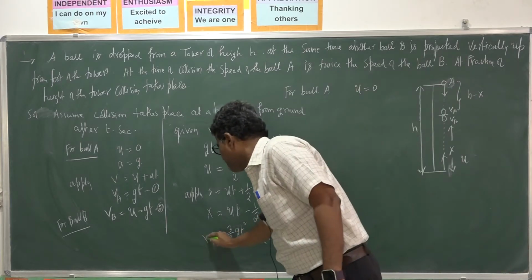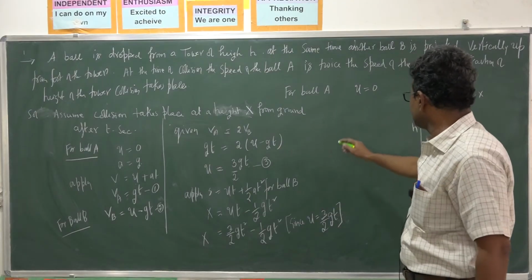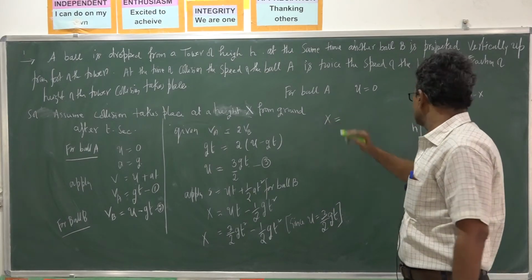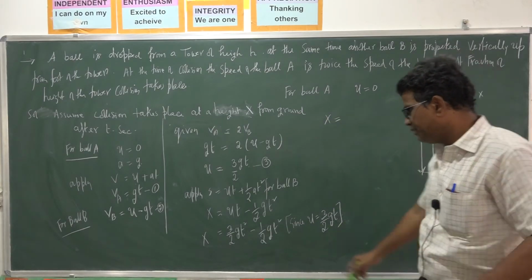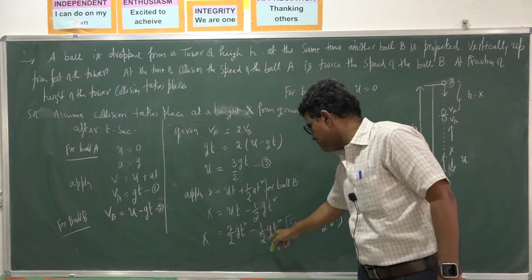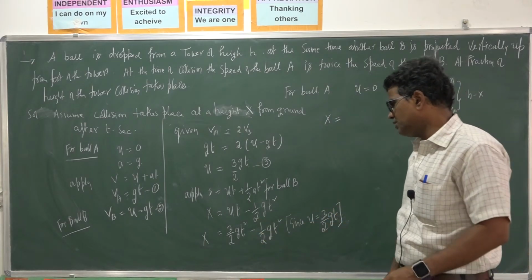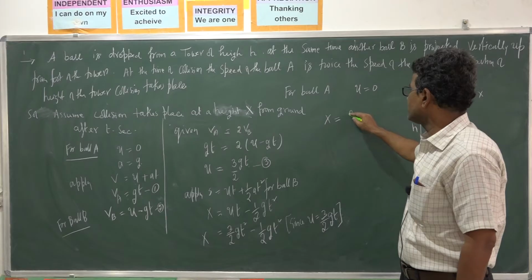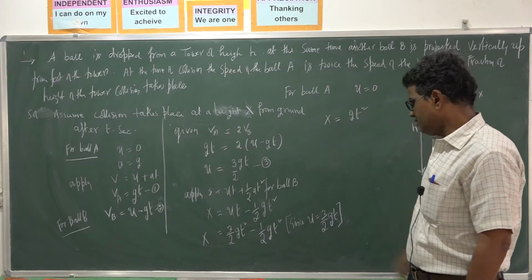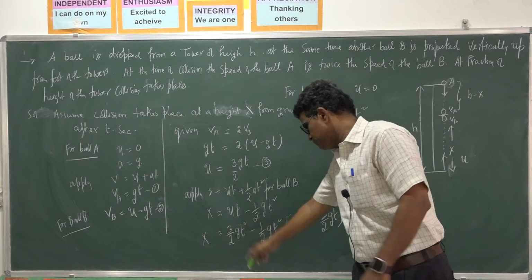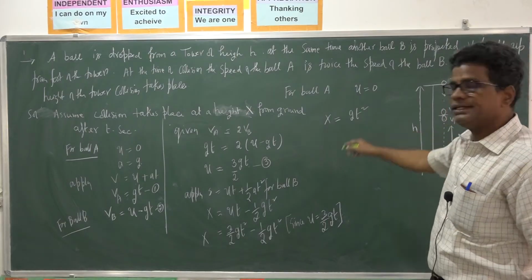So x is equal to 3 by 2 gt square minus half gt square. So how much you get? gt square, isn't it? 3 by 2 minus 1 by 2, 2 by 2 is 1, you will get gt square.